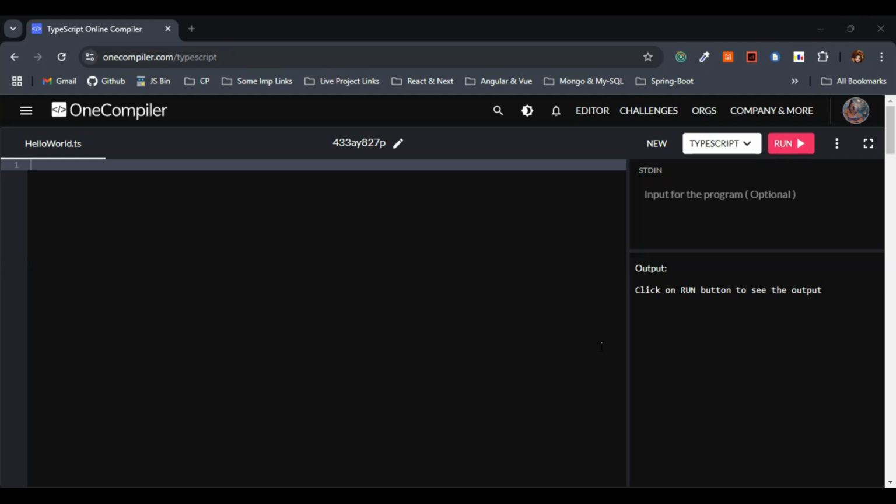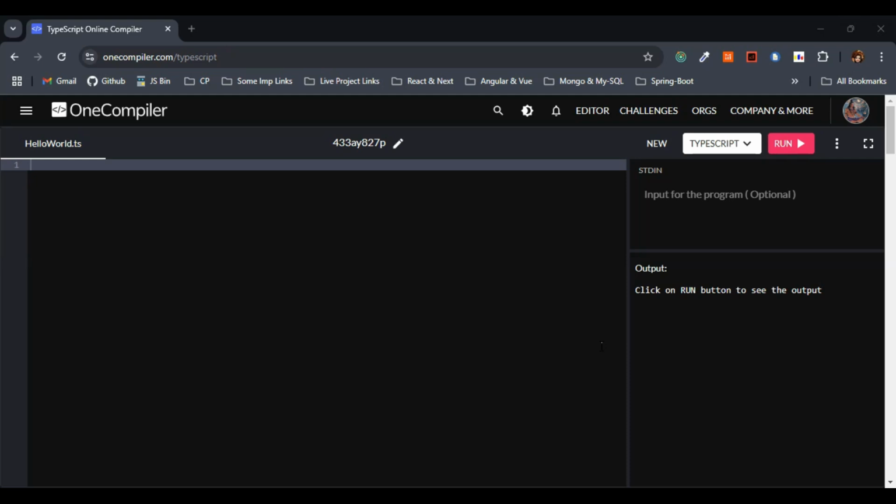It also compiles down to plain JavaScript, allowing developers to catch errors early during development. This is one of the main advantages, right?